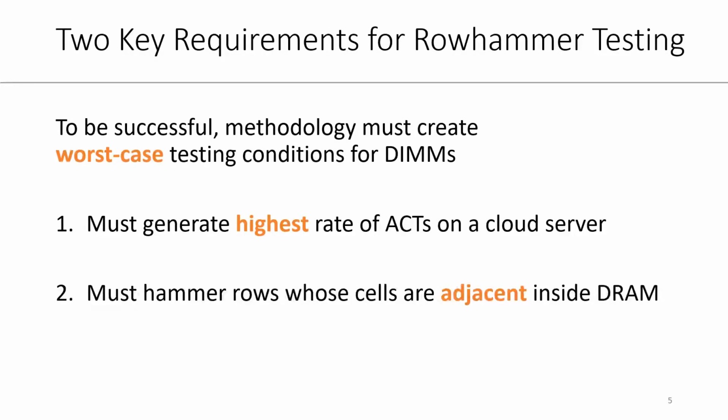To identify Rowhammer failures, our testing methodology must replicate the worst-case Rowhammer testing conditions. We identify two fundamental requirements to accomplish this. First, our methodology must generate the highest rate of row activations. Second, our methodology must make sure that the aggressor rows surround the victim. Inside of the DRAM device, the two aggressors must be adjacent to the victim row in order to create worst-case testing conditions. Let me start by explaining how our methodology meets the first requirement.